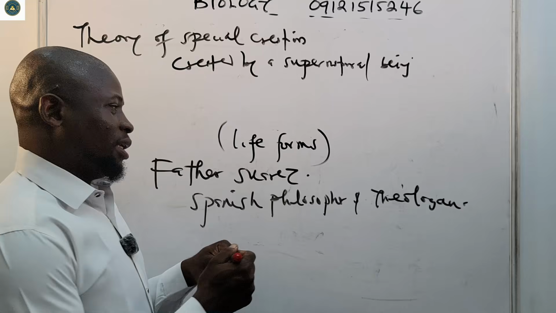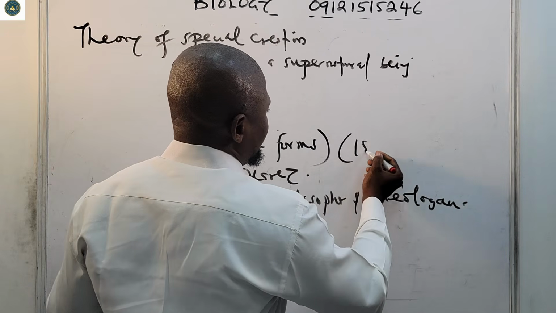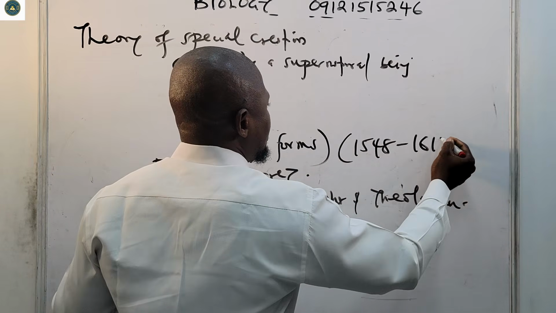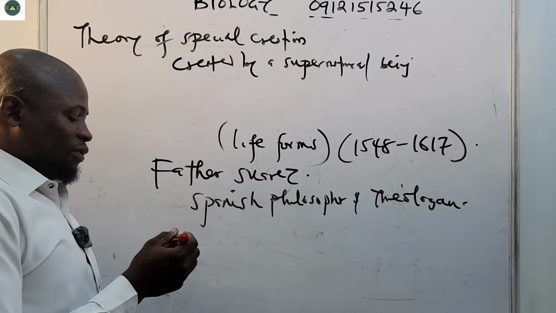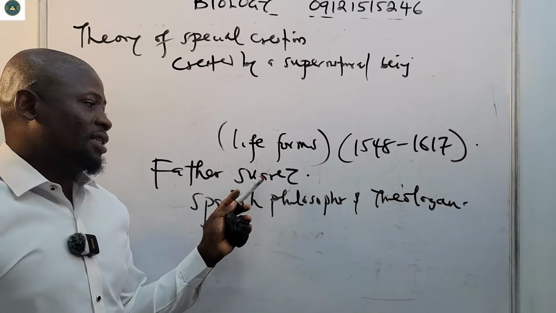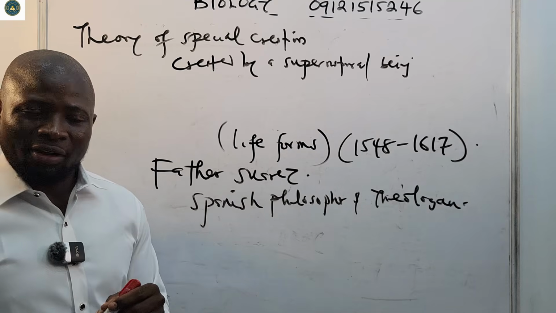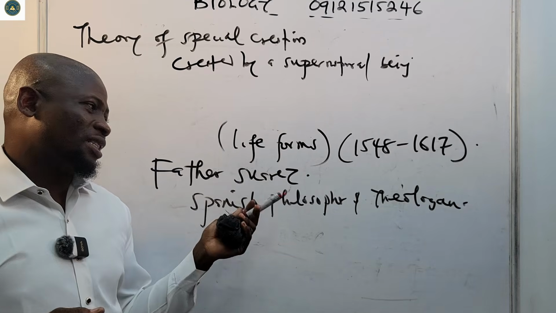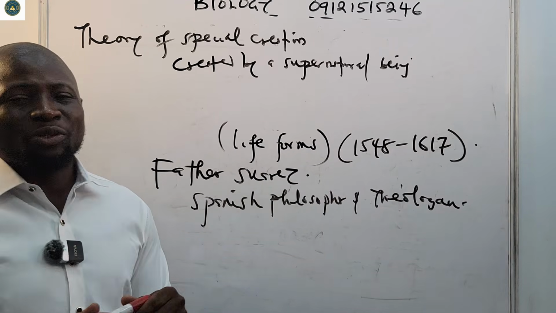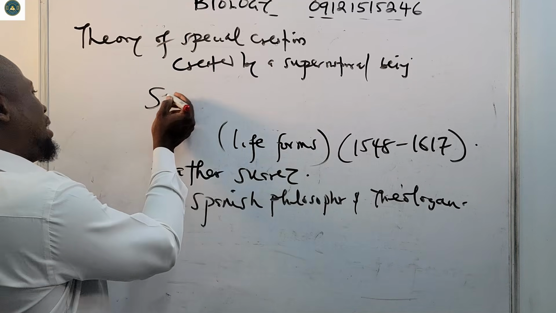He so much believed in the theory. He lived from the year 1548 to 1617. Please take note of that. But of course, as you see, the theory of special creation does not have any scientific backing.